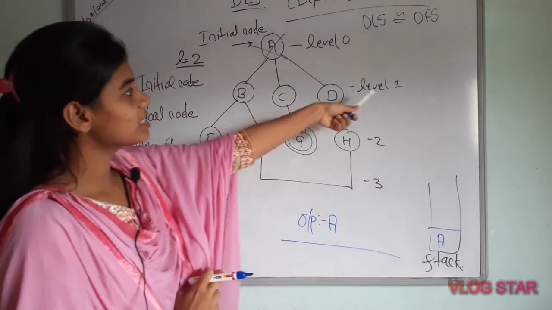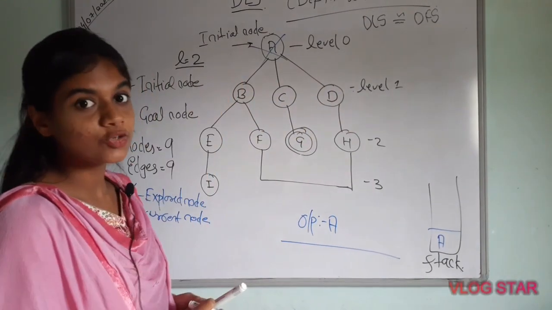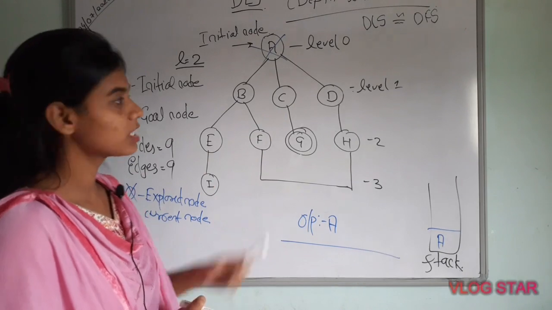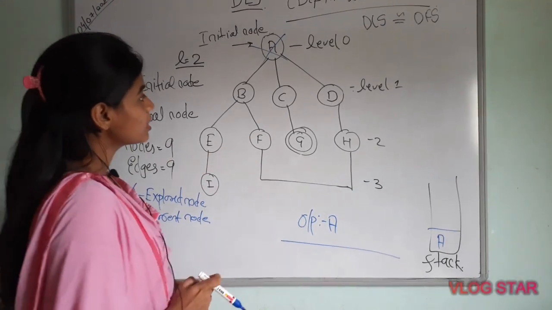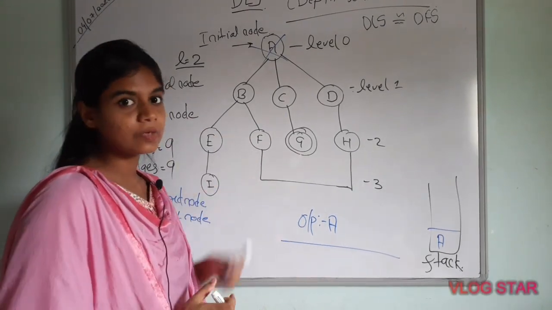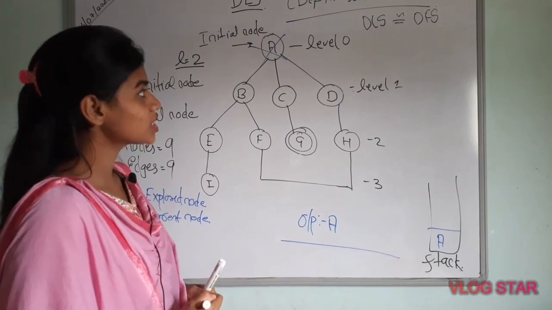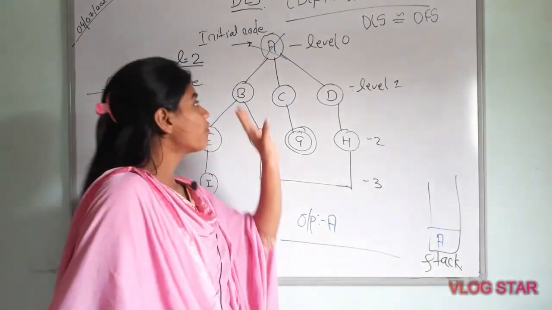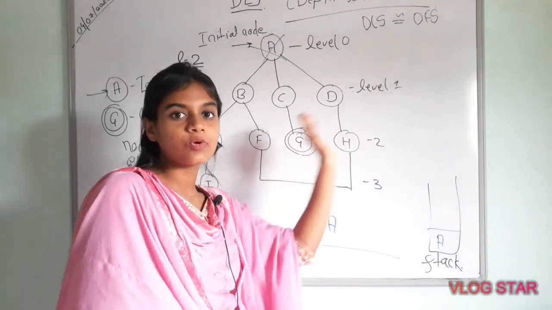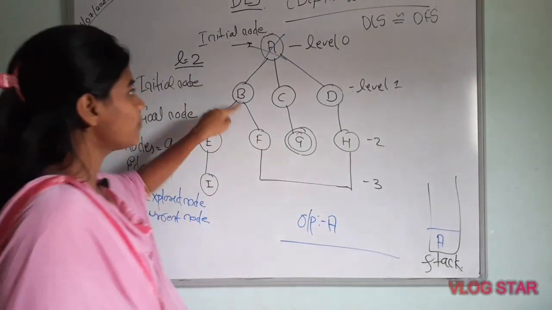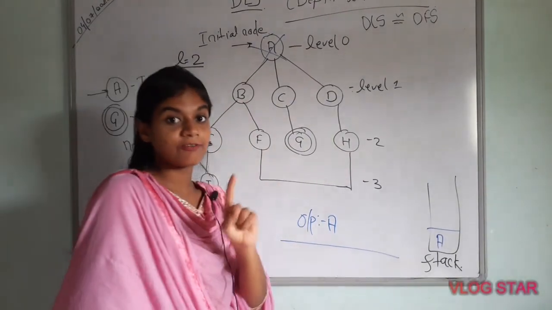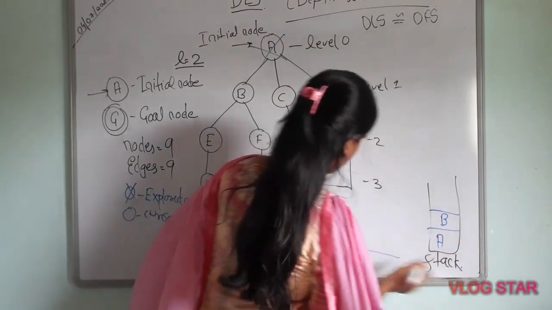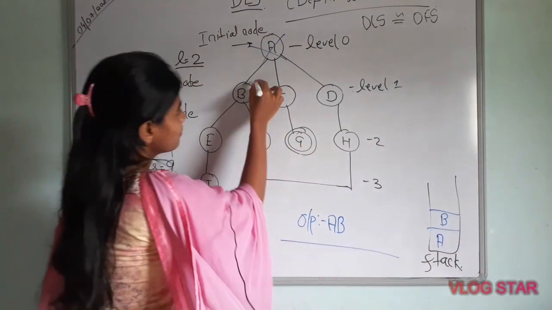Now we can see level 1 is within the limit 2, so we can traverse these nodes. I will take B. Why am I taking B? Because, as I told you, depth first search is the same as depth limited search, meaning we have to explore from left to right. So we will take B because B is in the left direction. We'll put B onto the stack, output it and make B an explore node.